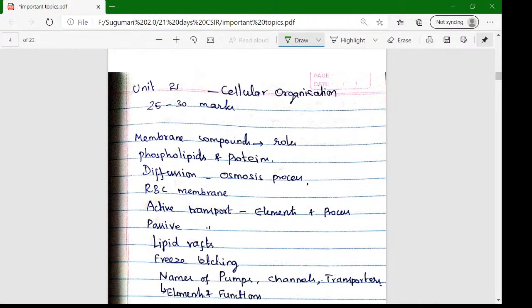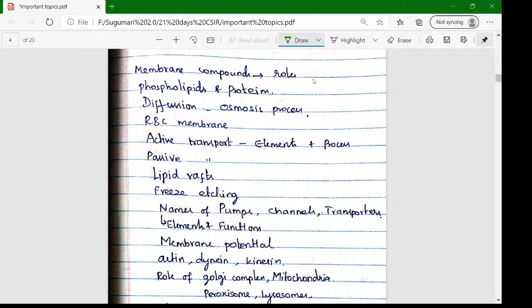In this unit 2 they are asking nearly 25 to 30 marks. Okay, nearly we can expect 12 to 13 questions. First thing is what are all the membrane compounds and their roles. It's very, very important. There are n number of compounds available in the membrane. We want to know the roles. Next is the phospholipids and their role.